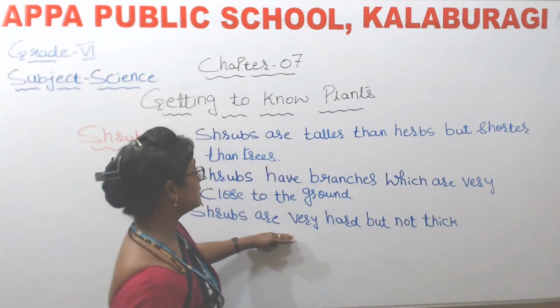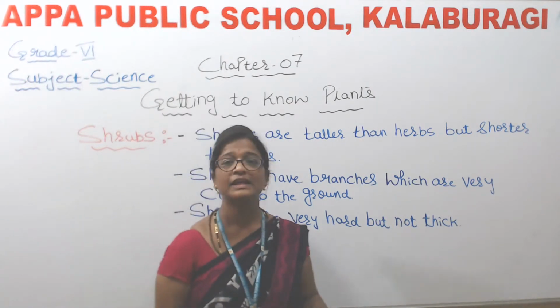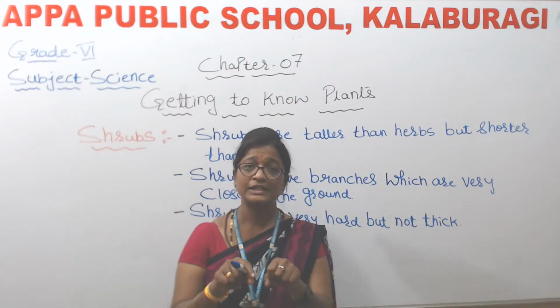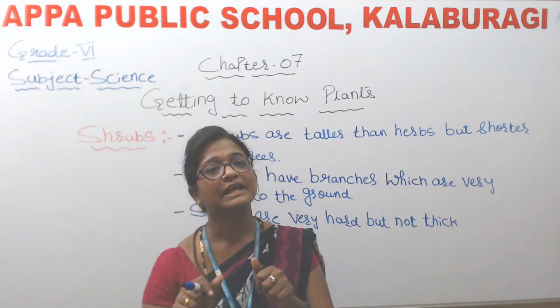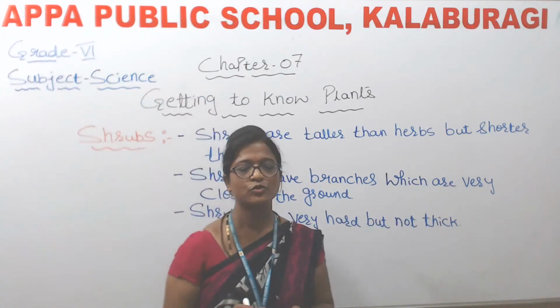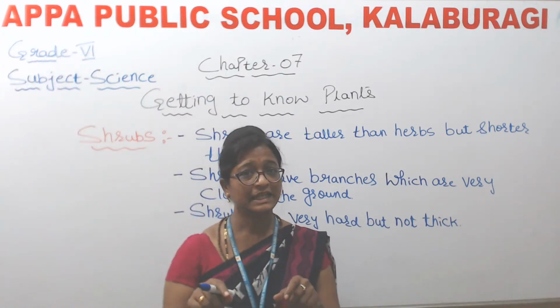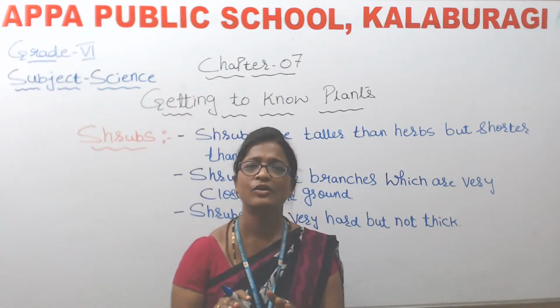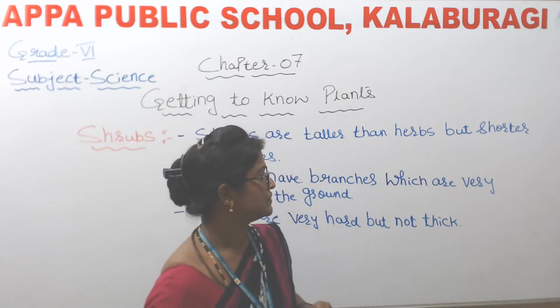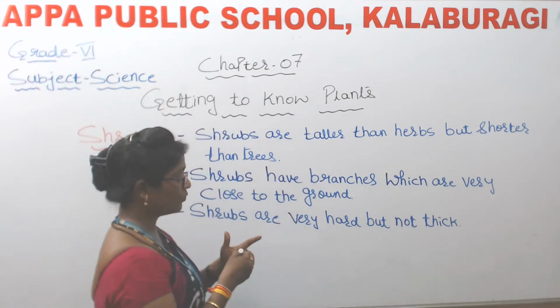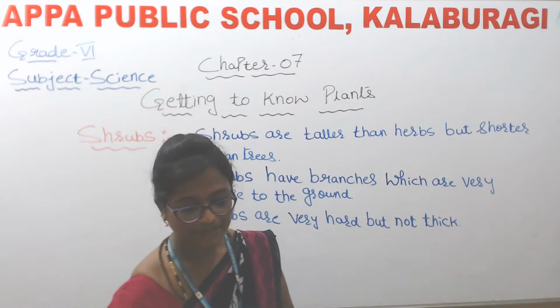Okay, so next is shrubs are very hard but not thick. Okay, and here the stem of the shrubs will be very hard, they are not thick, but they are very hard. When you observe rose plant, just observe the stem of the rose plant, they are very hard, but they are not so thick, isn't it? So this is all about shrubs. So now, what might be the examples of shrubs? Yes, children?